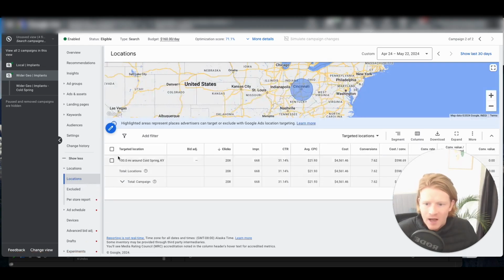Here we're targeting 100 miles around the location. As I've already said, I could do 200, 300, 400 miles, but with the budget constraints, that just seems to be a wide enough radius that it makes sense. And again, you can really decide, but you might as well start with 100 miles. If you're not getting any traffic, go wider and wider and wider.